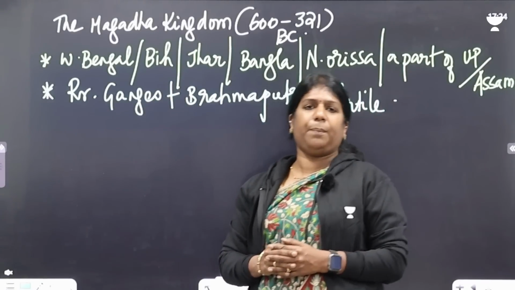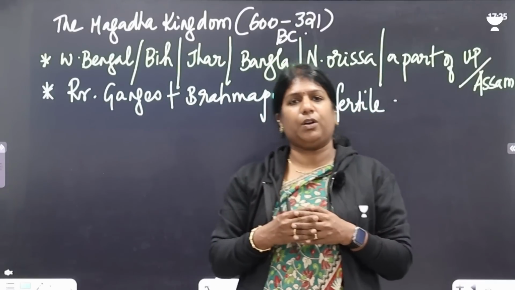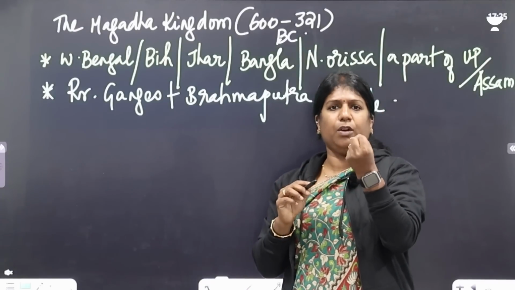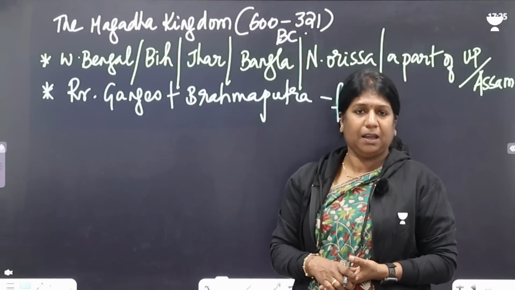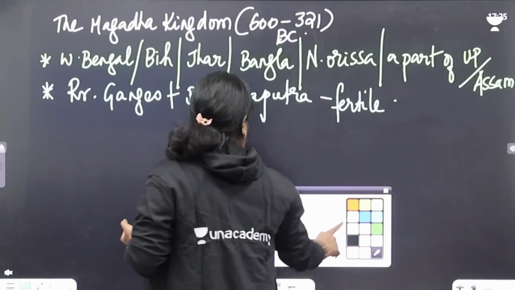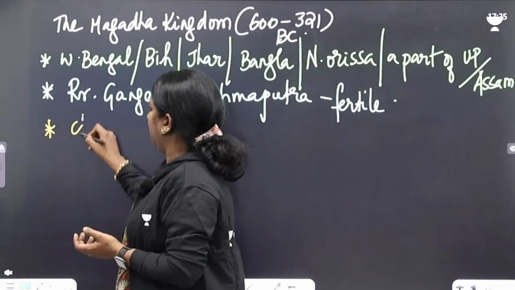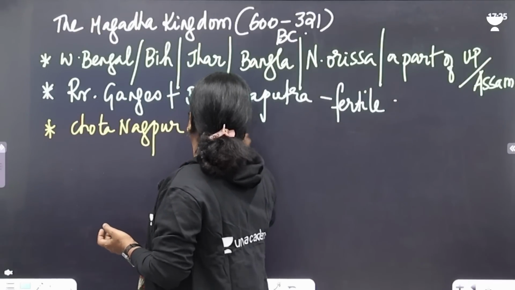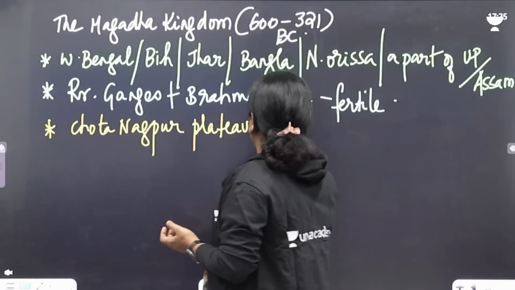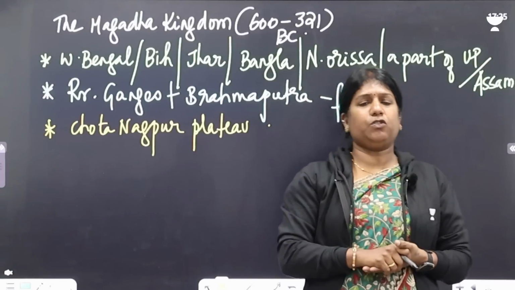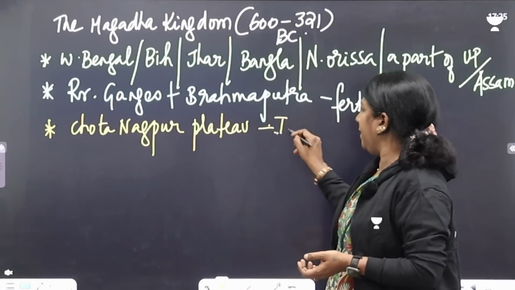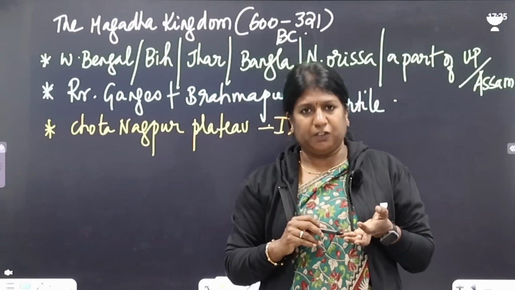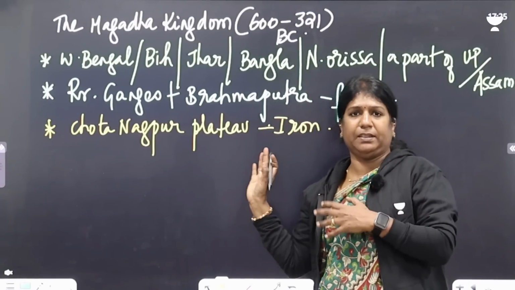Say for example, Patliputra was on the confluence of three rivers, Ganges, Gandak, Son. So imagine how wealthy Patliputra would be economically. And when you look at the third aspect, Magadha had the Chota Nagpur plateau. So Chota Nagpur plateau was with Magadha. Imagine, it had iron deposits. Anyone who's got iron can manufacture weapons. Magadha had all sorts of weapons with them.